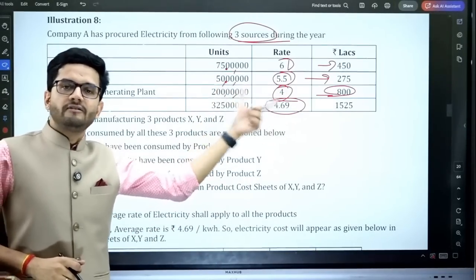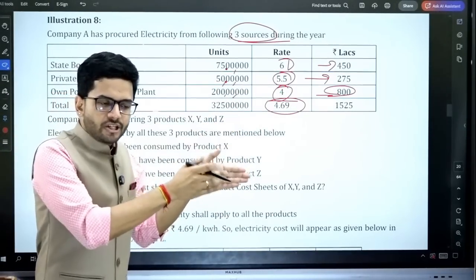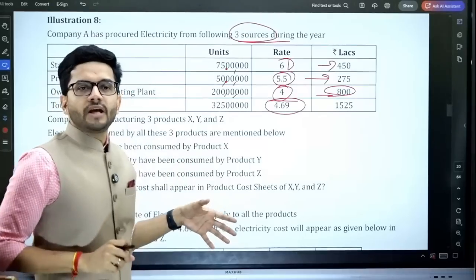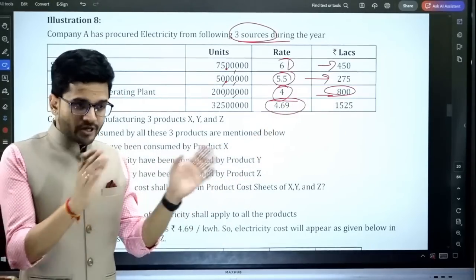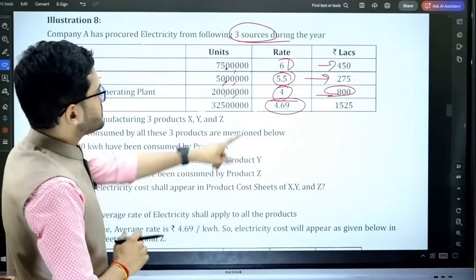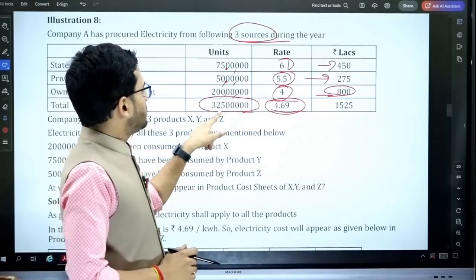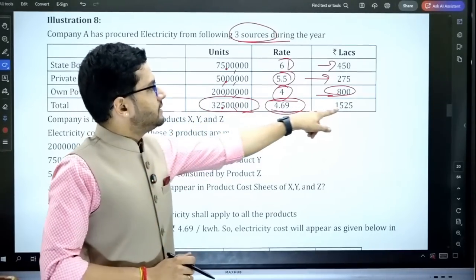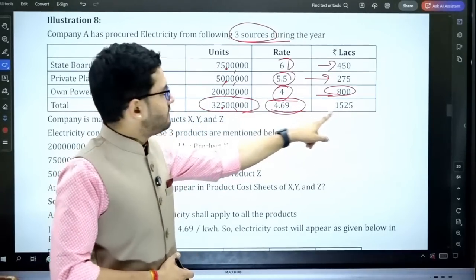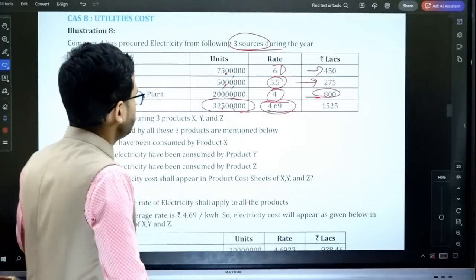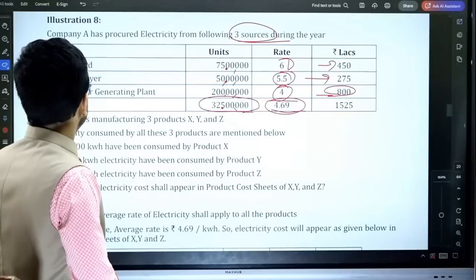This is the most important relevant factor to charge our electricity cost in our cost sheet. And we've already done this kind of a question in our class also, guys. So this is the weighted average 4.69. Total units supplied of electricity are 325 lakhs, and the total cost is 1525 lakhs, and the per unit cost is 4.69 per unit.